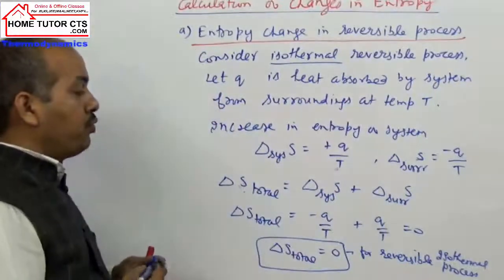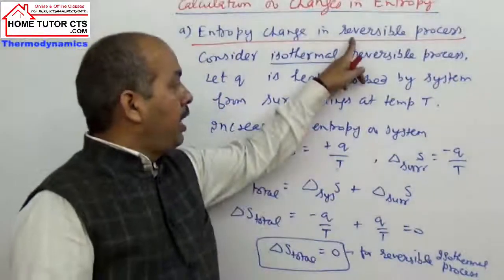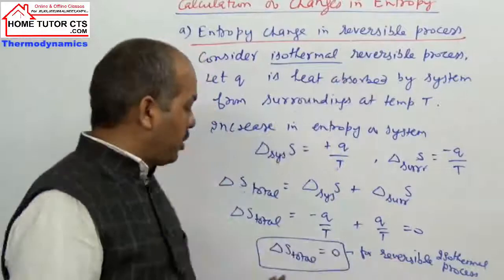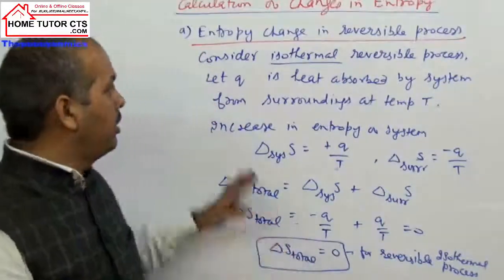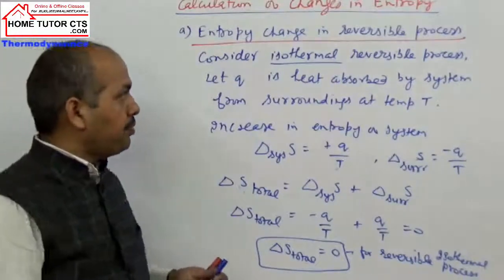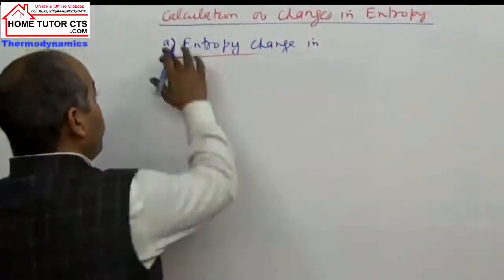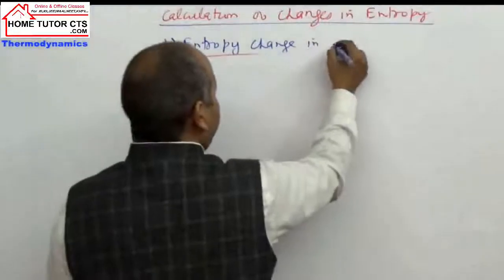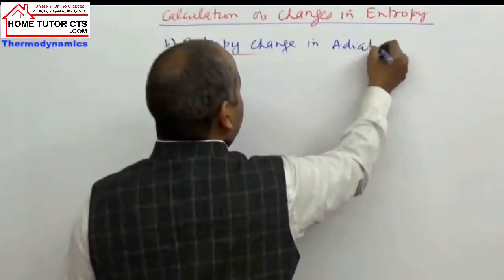Delta S total is 0 for this reversible isothermal process. Got this point? Now the second case can be the entropy change for an adiabatic process.